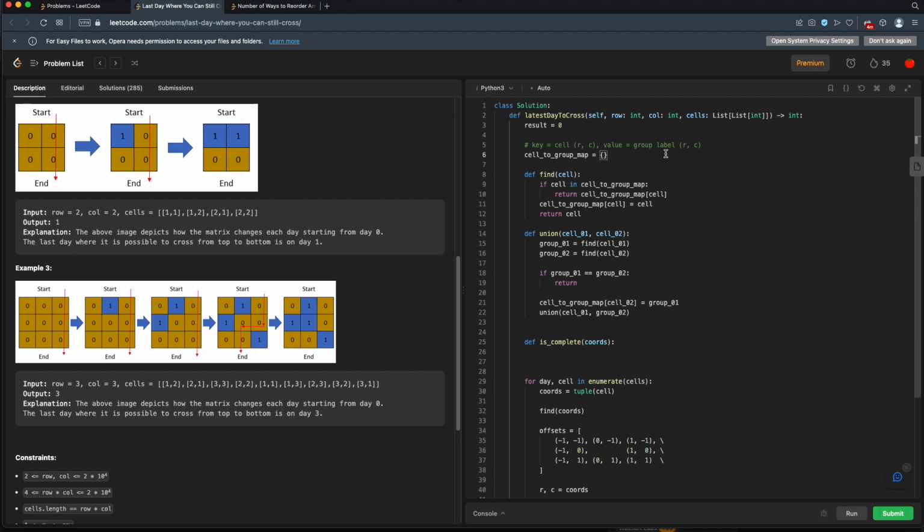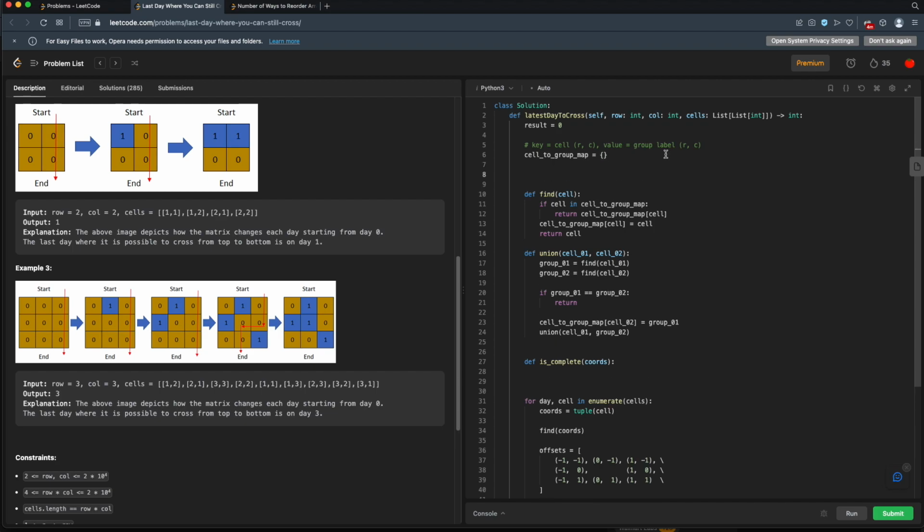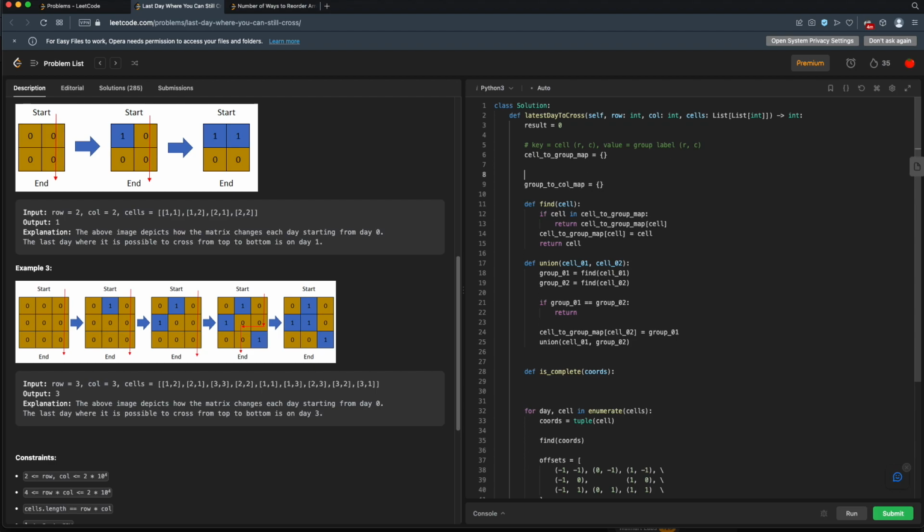Let's keep track of all the columns that are in that group. So we need a new thing here. So we have a group column set. This is a group to column map, I guess. So for this one, the key will be the group, and the value will be a set of columns.